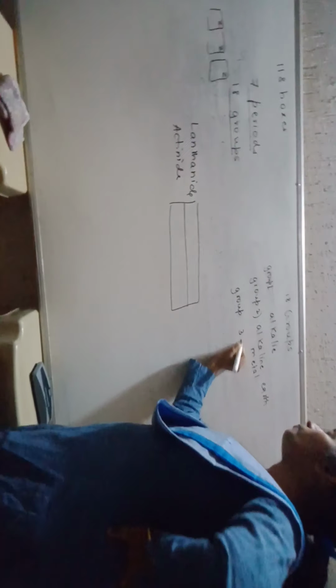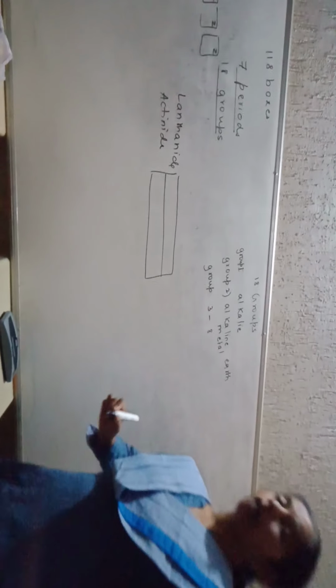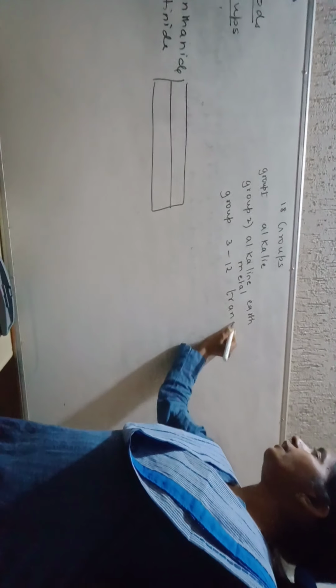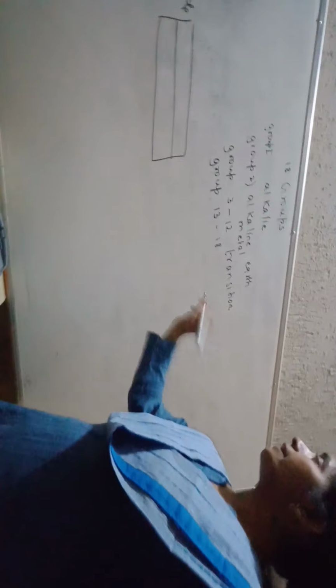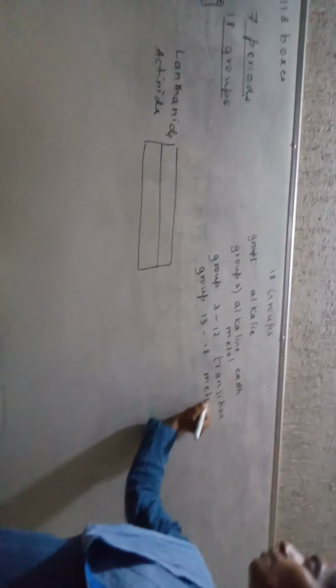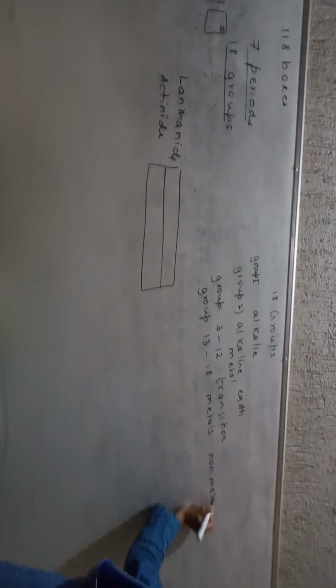Elements of group number 3 to 12 are called transition elements. Elements of group number 13 to 18 consist of all the three varieties, means metals, non-metals and metalloids.